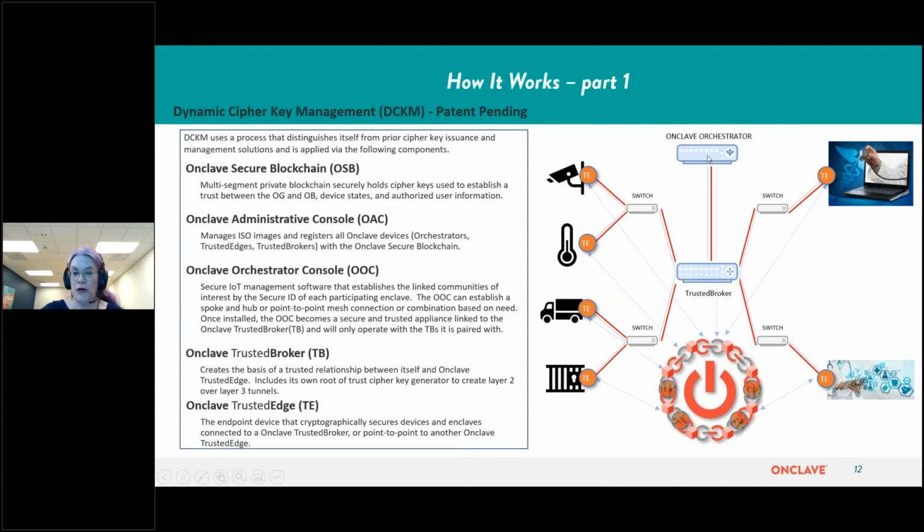So you have the Enclave Orchestrator here, the trusted broker, which is where all the secure tunnels terminate. The trusted edge devices are, you see the camera icons in here and here. These are the devices that connect to each other. Then we have our discovery and monitoring service, which has smart alerts, smart DHCP and DNS and NTP services. It is our rules engine for monitoring. It connects back through the trusted broker and the orchestrator to provide monitoring of events.